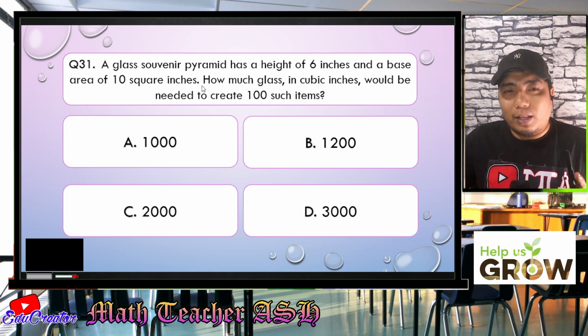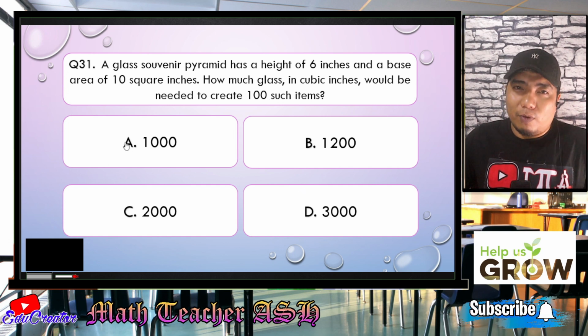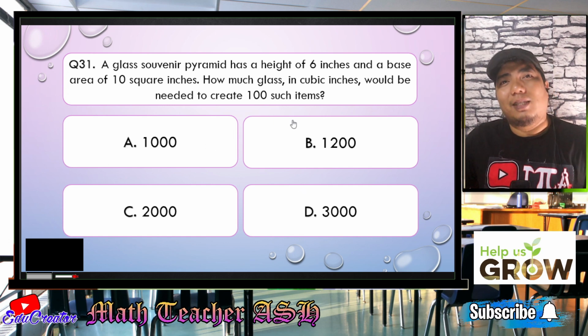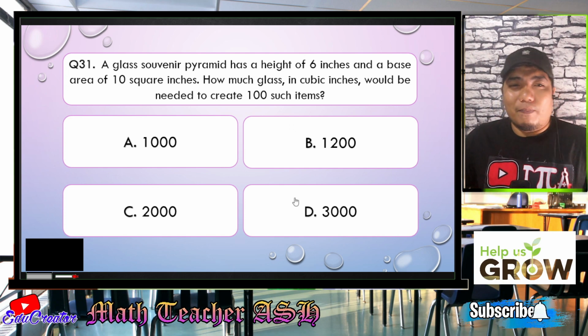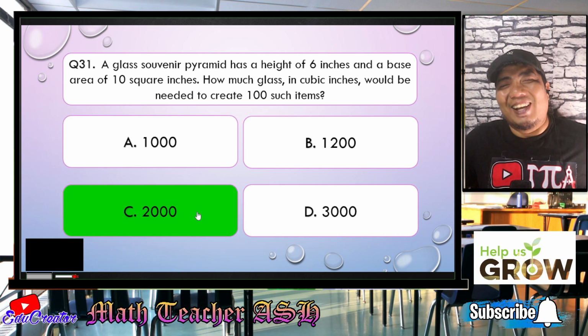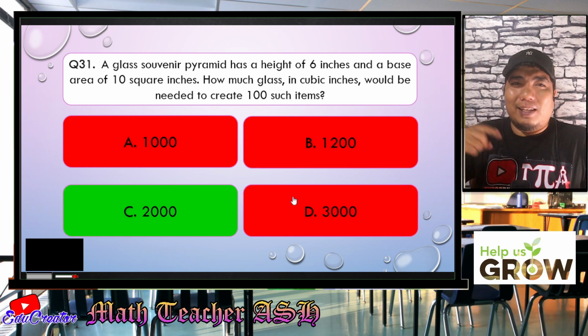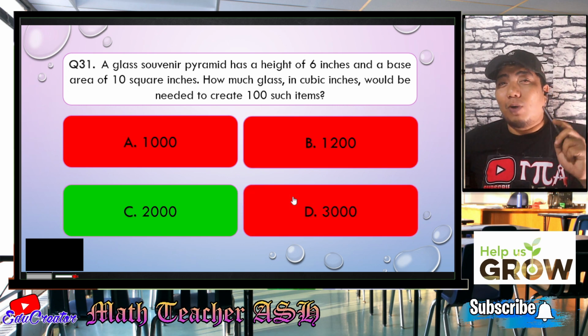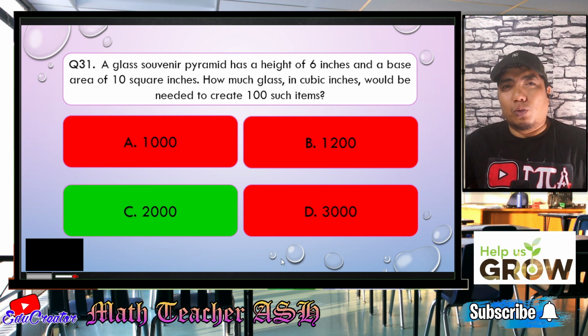So, in order to create 100 such items, we will multiply the volume by 100, and that is 20 times 100, giving us 2,000, letter C. Easy, right? Very easy, my dear math learners. So the technique in solving problems is that you need to understand first what is asked in the problem. Now, let us go to question number 32.